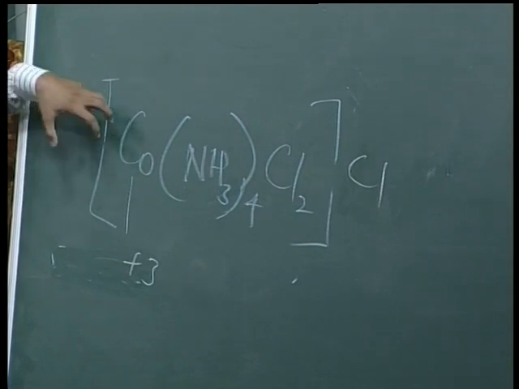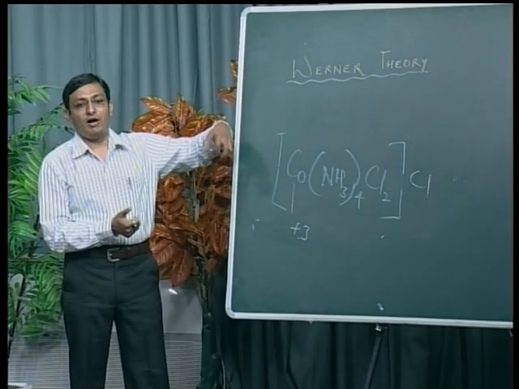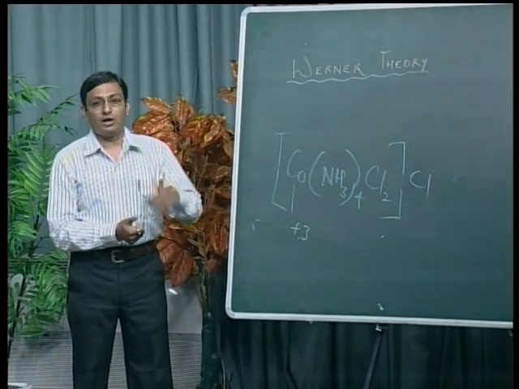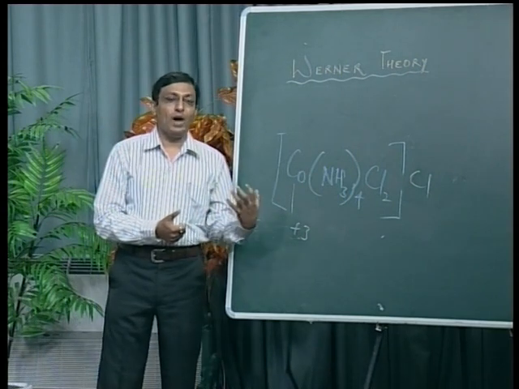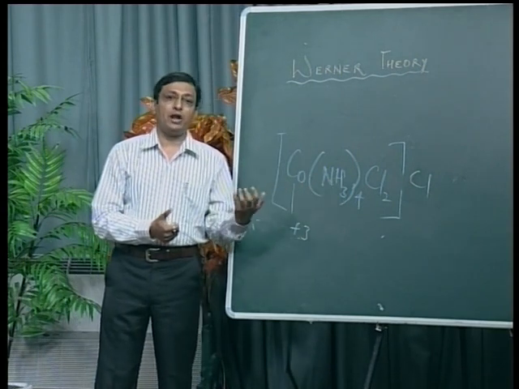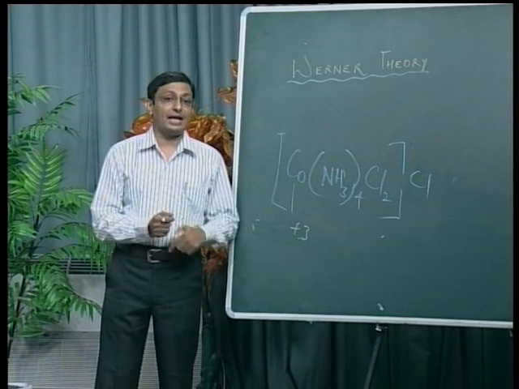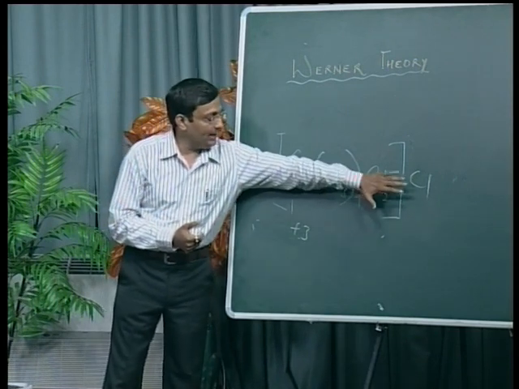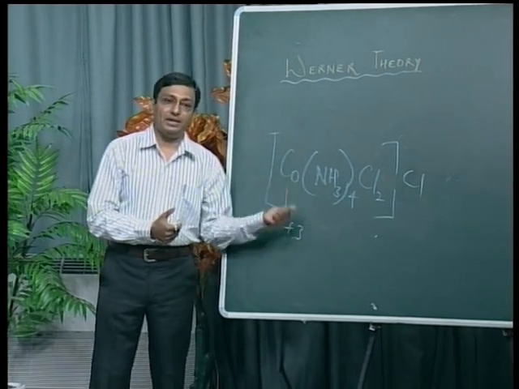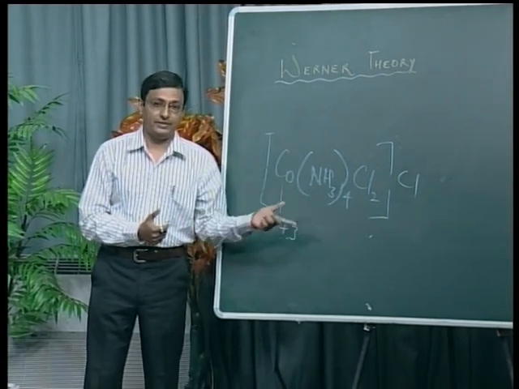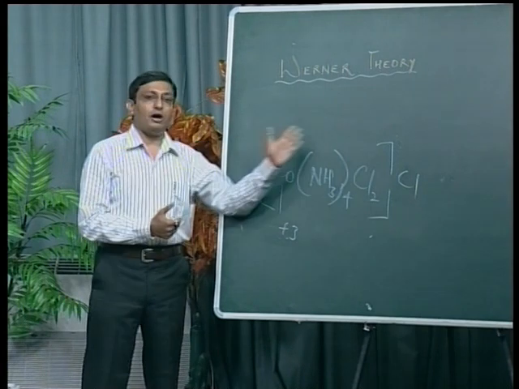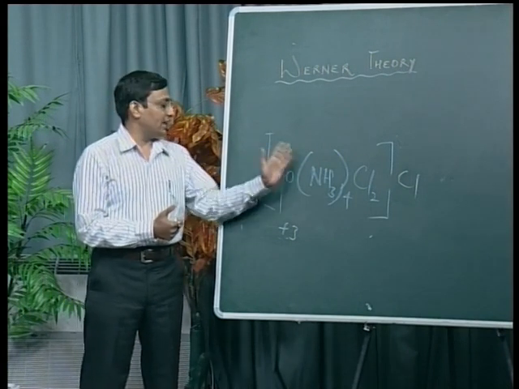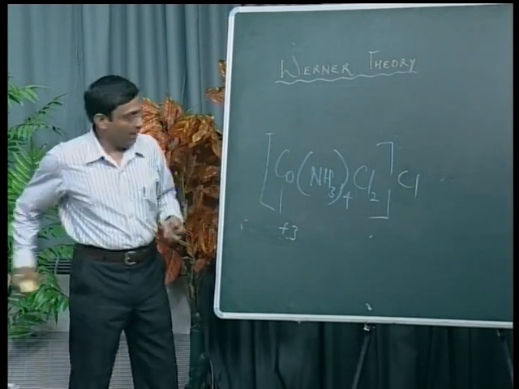Remember, the central metal ion, particularly in a complex compound, is either neutral or a cation. One that acts as a ligand has at least one lone pair, acts as a Lewis base, and is either neutral or an anion. While those atoms which link with the central metal ion by primary valency, by ionizable valency, are either anion or cation. If it is a cation, we write it as a prefix. I am giving one example.